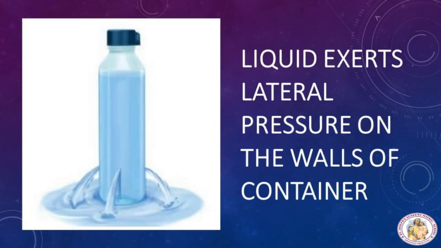Similarly, liquid pressure acts on lateral sides also. When a bottle having water is pierced, that is a hole on the sides, we can see water coming out with a speed. This is because liquid exerts lateral pressure on the walls of the container. In this we can understand liquid exerts lateral pressure on the walls of the container.